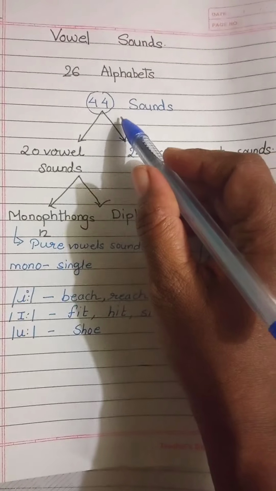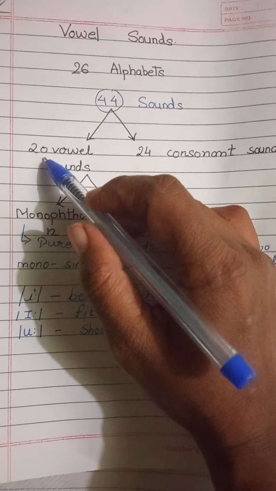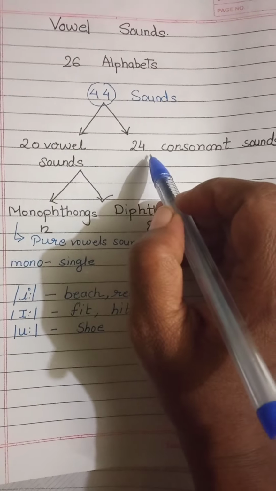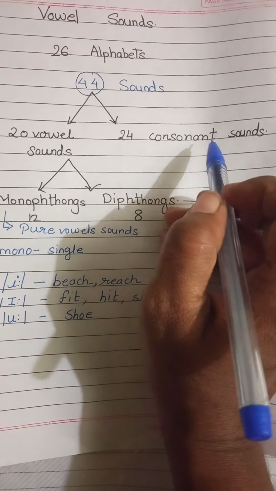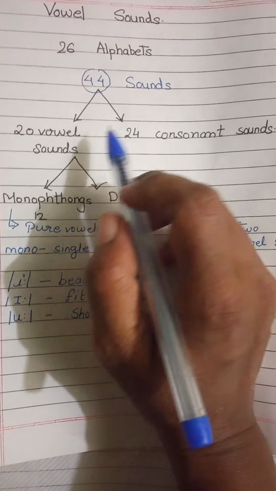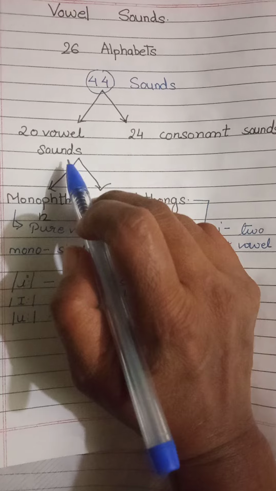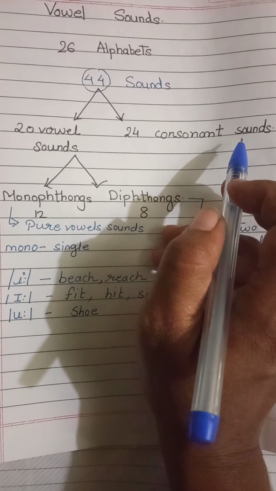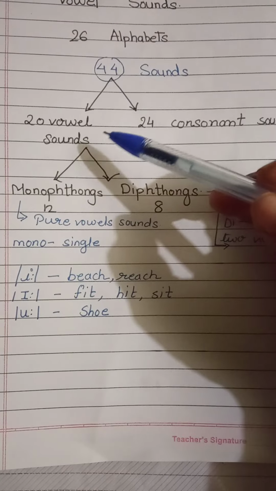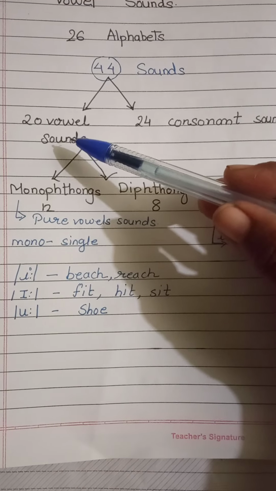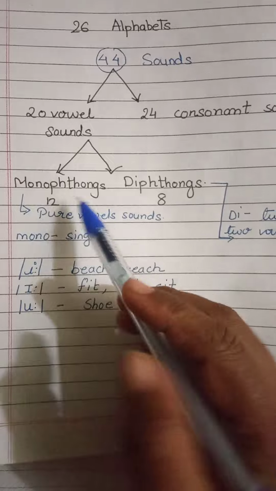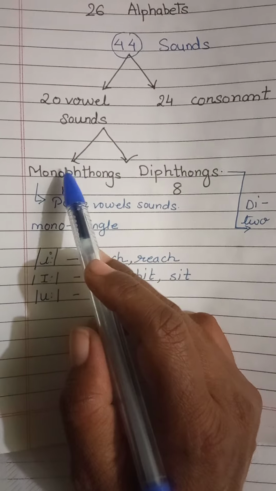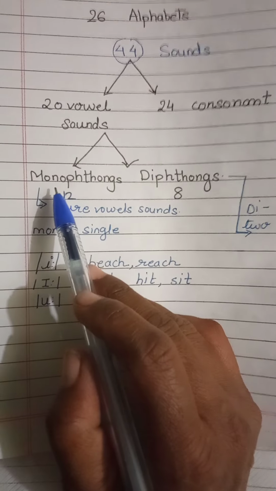Now from that, 20 are vowel sounds and 24 consonant sounds are there. Now again, vowel sounds are divided into two parts.